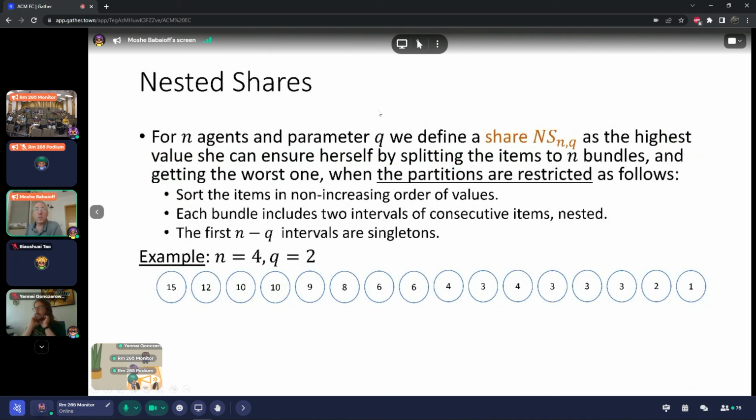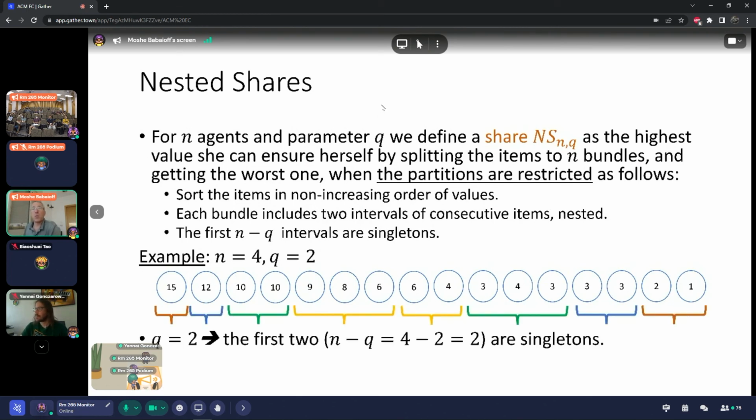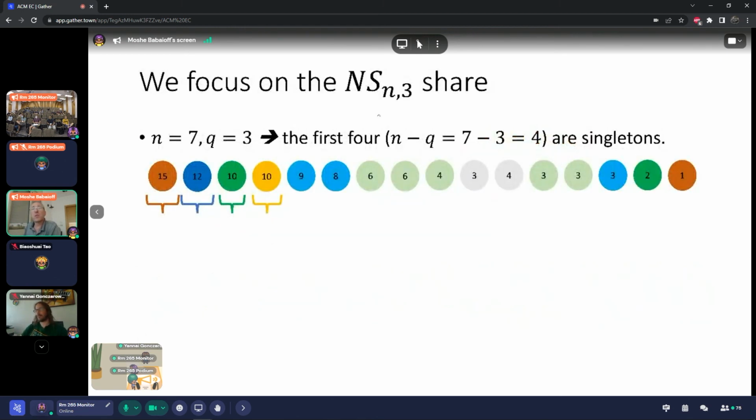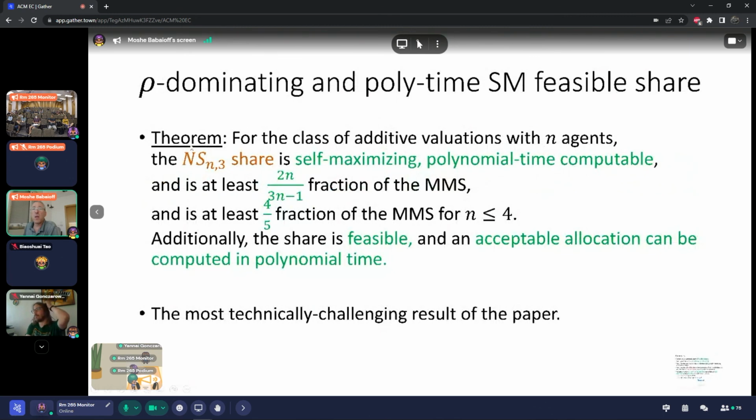So the nested shares are basically a relaxation of the maximin share in which we restrict the set of partitions to be partitions in which items are sorted, and we take bundles constructed from some items from the prefix and from the suffix. And we prove a result for the nested shares that have some conditions that the prefix has singletons, and you're welcome to ask me later about that. So let me just wrap up.